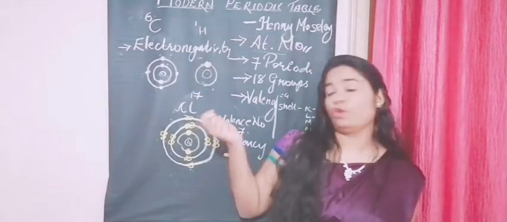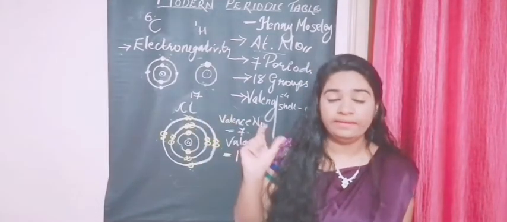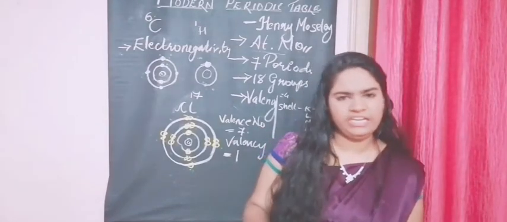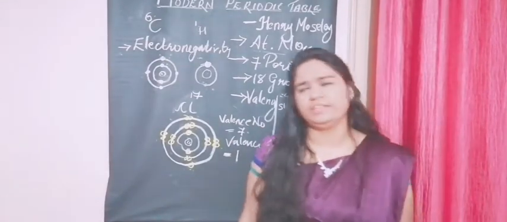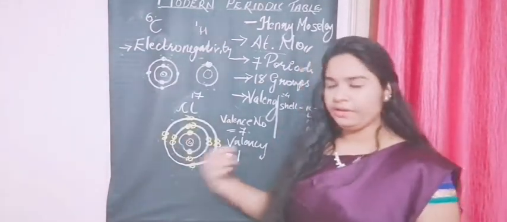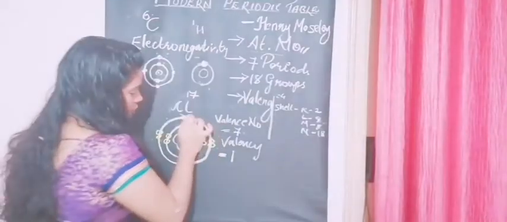The next property is our atomic radii. You know what is radii, right? You would have studied it in your maths. You're studying it also, I think. So let's start with atomic radii now, or atomic radius. I'll tell you what it is in detail here. You have seen this, right?